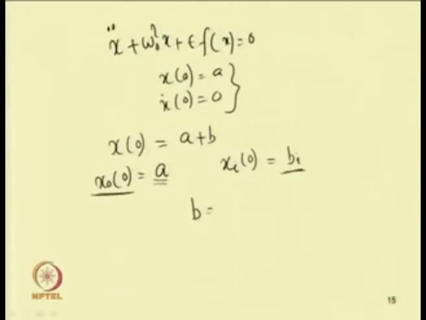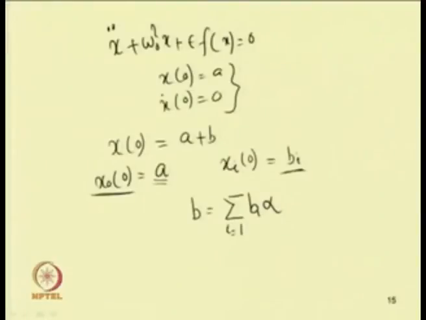So b can be written in this form, b equal to the sum from I equal to 1, b I alpha I. By taking it in this way, we can find the solution. These initial conditions will be used to find the final solution of the equation of motion.